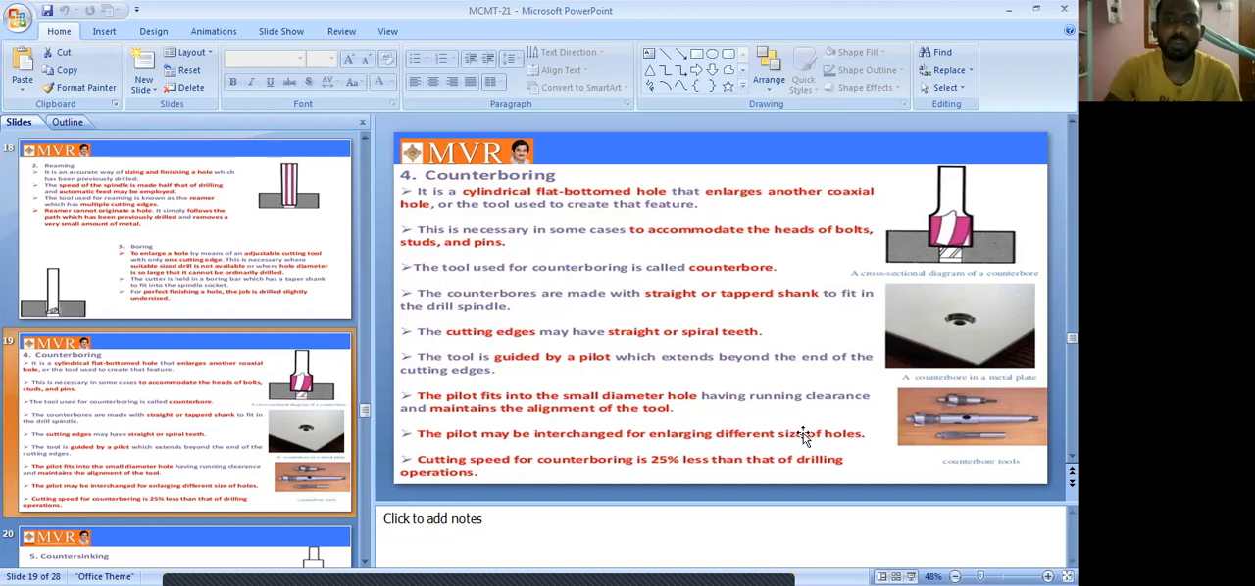The cutting speed for counter boring is 25% less than the drilling operation. The speed of counter boring is 25% less than drilling, so the speed is lower compared to the drilling operation. So that is counter boring. Next we will discuss the fifth one.